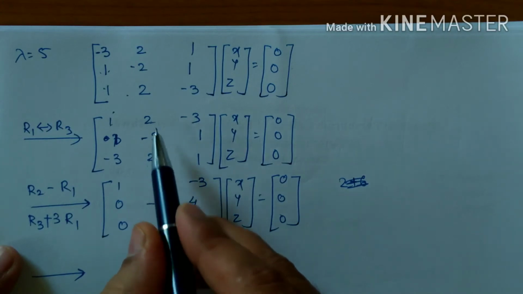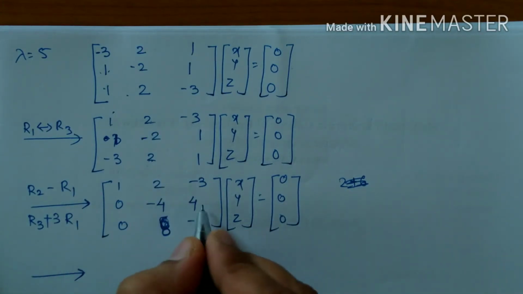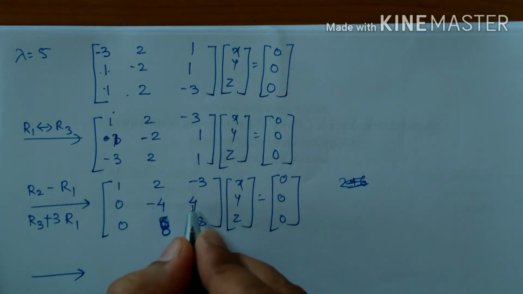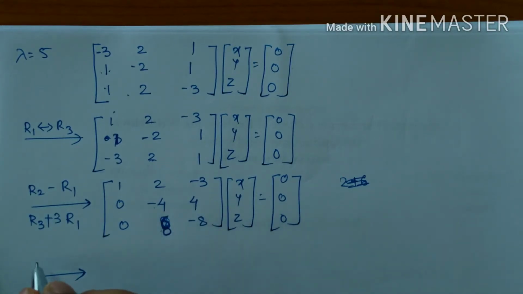Yes, 3 2s are 6, 6 plus 2, that is 8. Now, if I multiply here by 2, we get a minus 8 and here the plus 8, and minus 8 plus 8 becomes a 0. So we get 0 here easily. Hence R3 plus 2 times R2: 1, 2, minus 3, 0, minus 4, 4, 0, 0, 0.